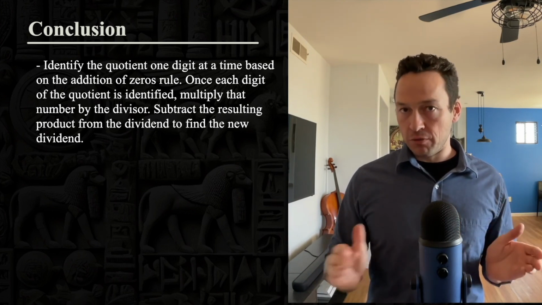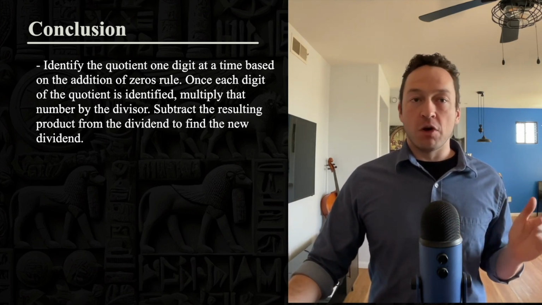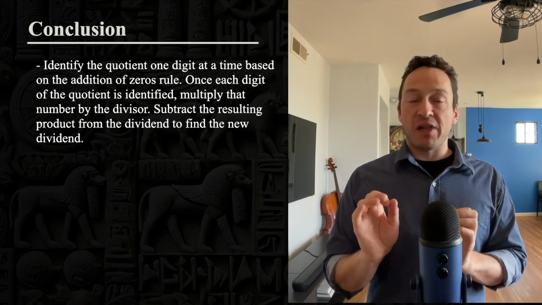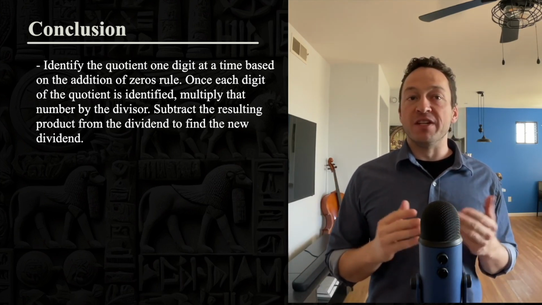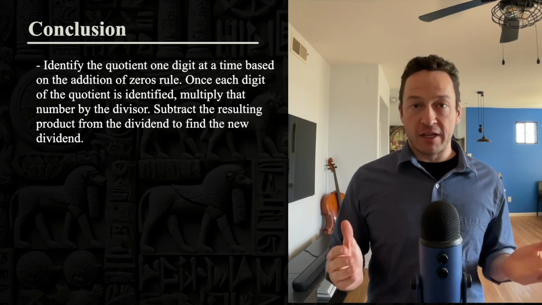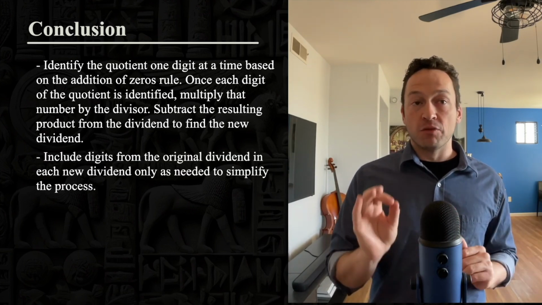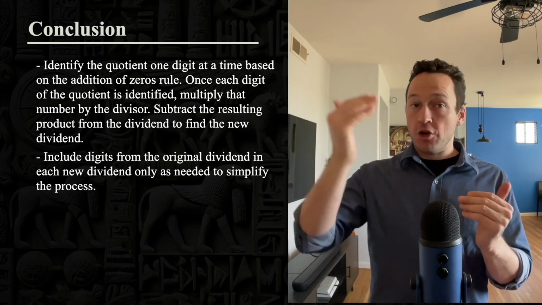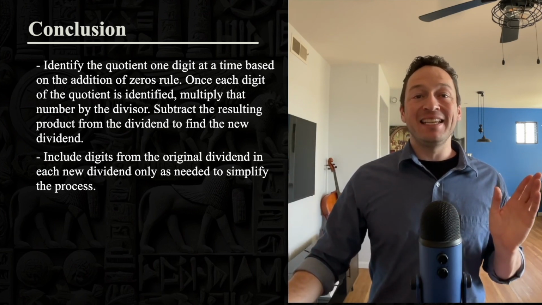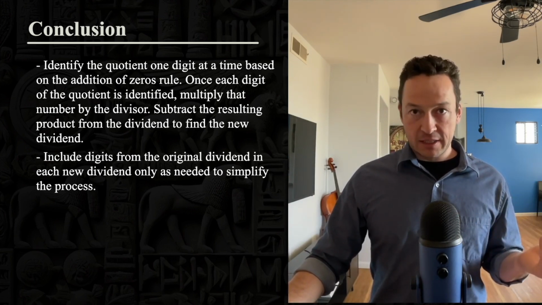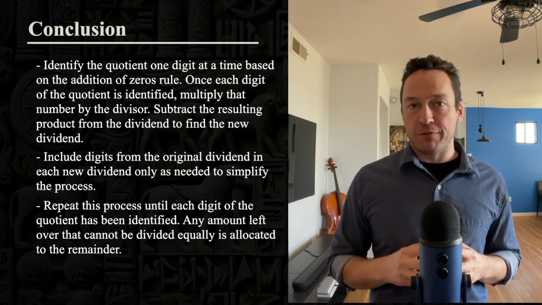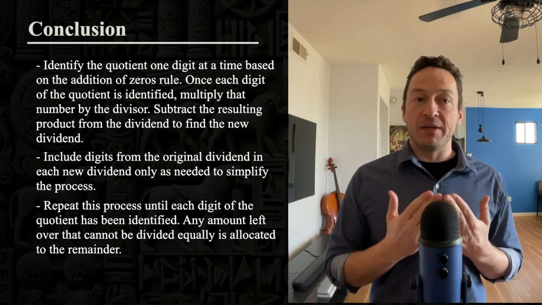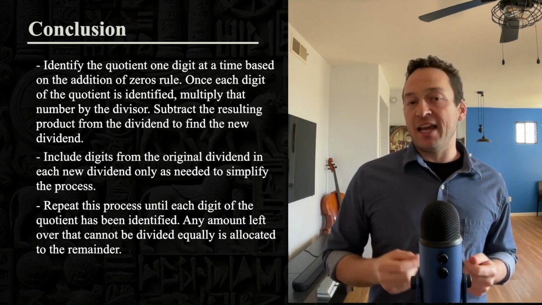Conclusion. To divide with Arabic numerals, identify the quotient one digit at a time based on the addition of zeros rule. Once each digit of the quotient is identified, multiply that number by the divisor. Subtract the resulting product from the dividend to find the new dividend. Include digits from the original dividend in each new dividend only as needed to simplify the process. Repeat this process until each digit of the quotient has been identified. Any amount left over that cannot be divided equally is allocated to the remainder.